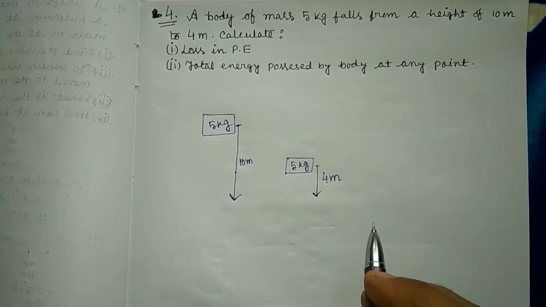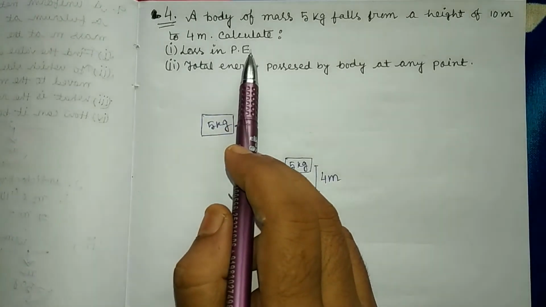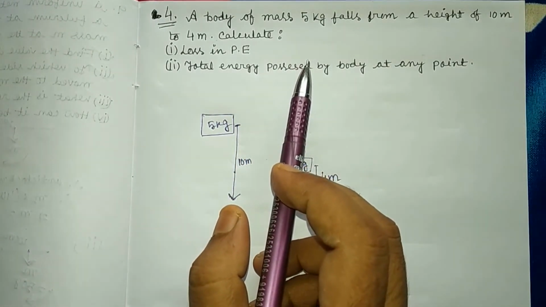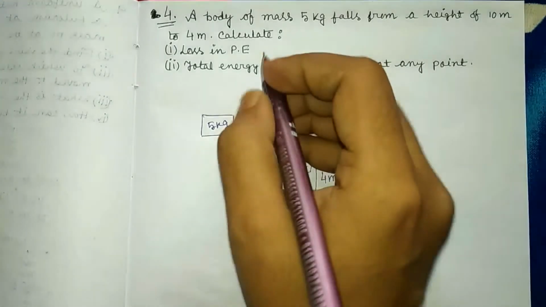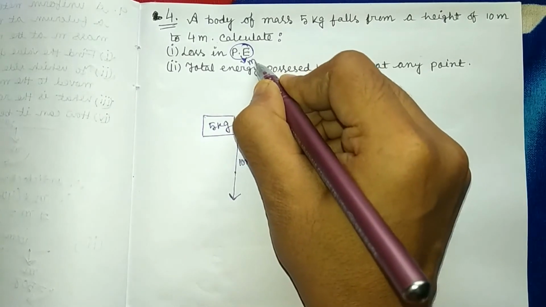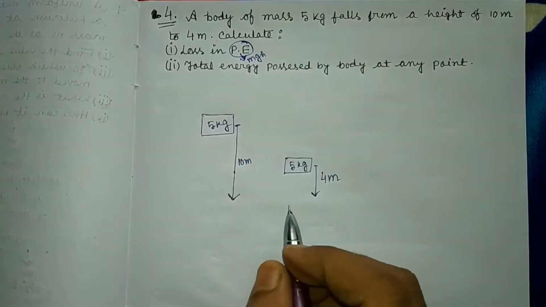The question is, how much loss of potential energy occurs? So guys, you all know the formula for potential energy. It is m into g into h.